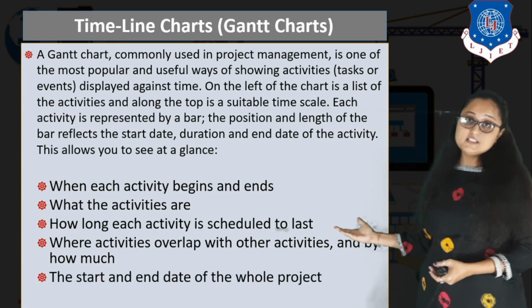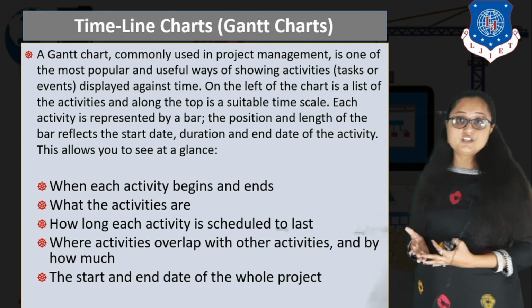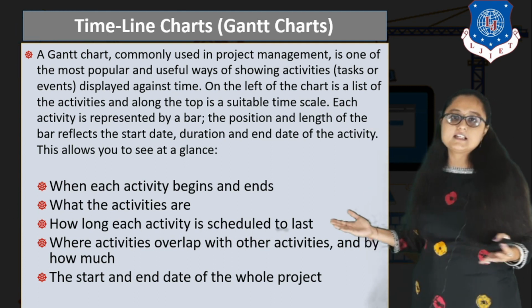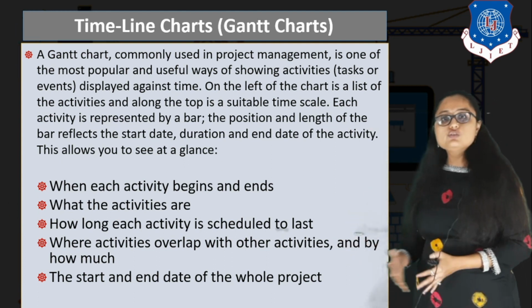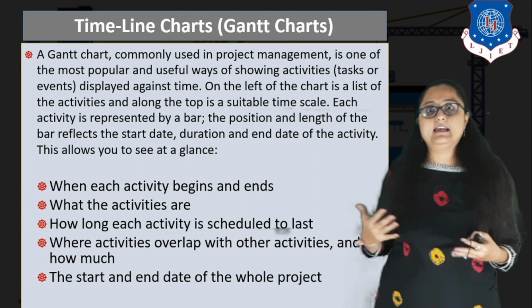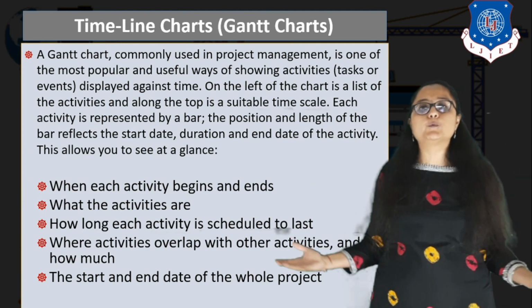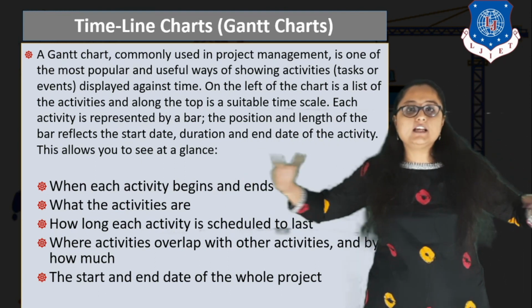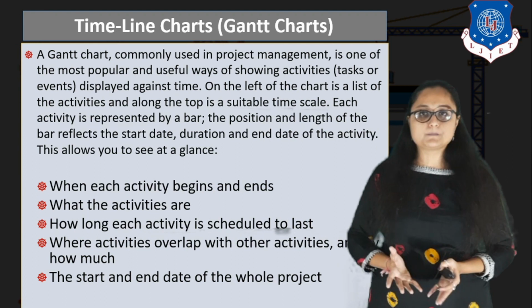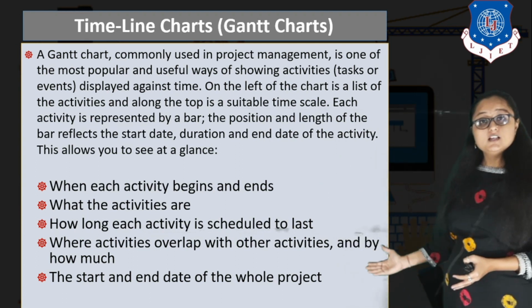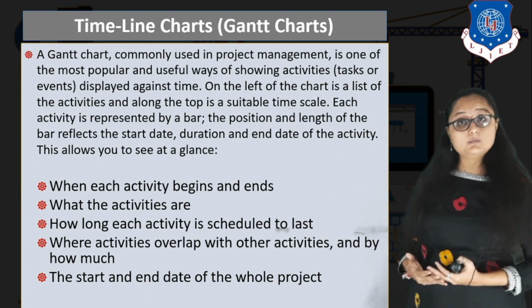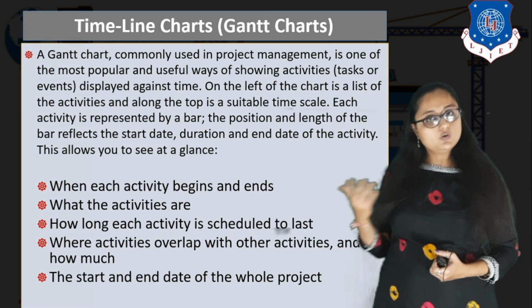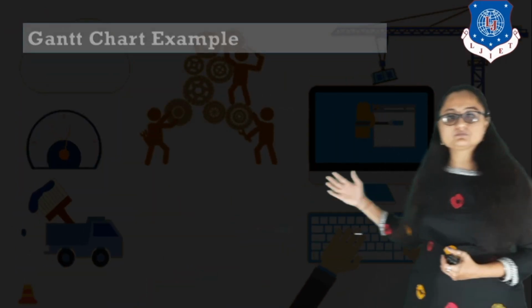And you can also see the sequential activities, that is, the activities which do not overlap, meaning they run sequentially. Also you may get an idea or an estimation of the overall project duration, that is, what is the start date of the project and what is the end date of the project, the whole project. So these are the things that can be determined using a Gantt chart, right? Now let us see an example of a Gantt chart.